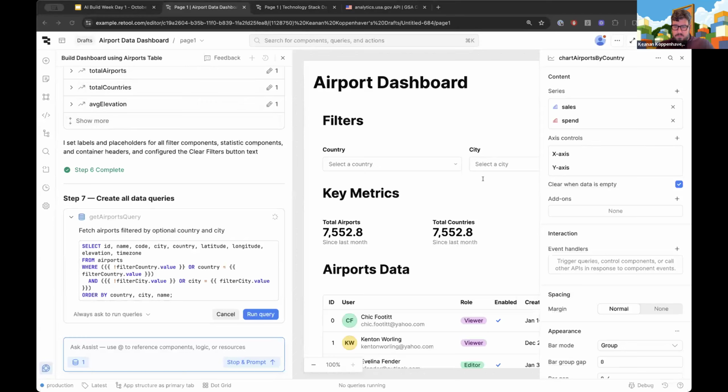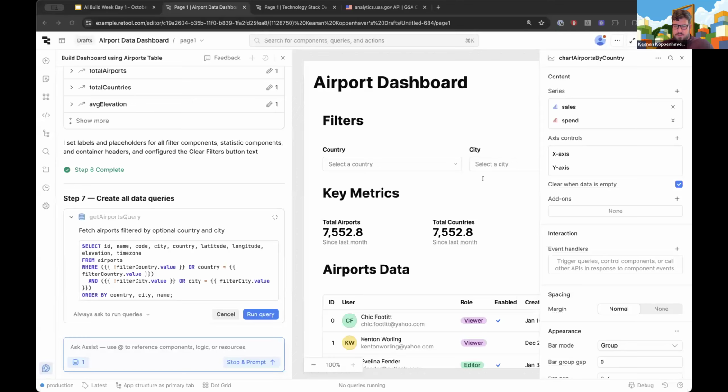Okay, good question from Marwan. Can we connect to CoreLogic or an IDX service? I'm not exactly sure about that. I don't believe that's a native integration that we have, but if there is a REST API or some other API method of communicating with that data, you can configure most any sort of API in Retool by using that REST API resource. So that would be something that I would look into.